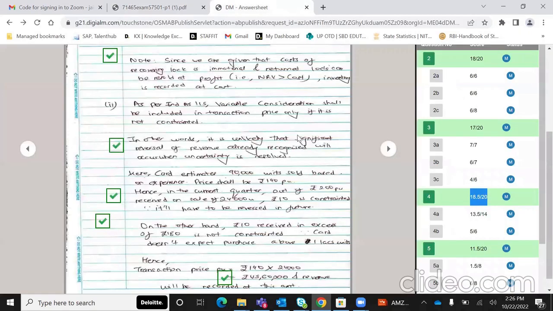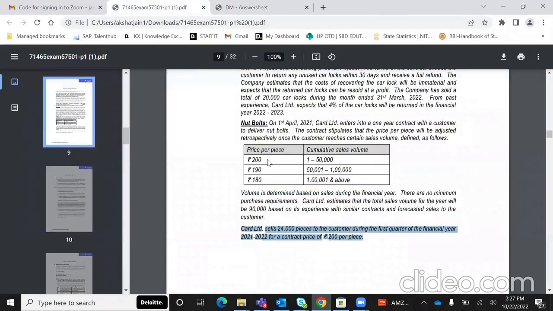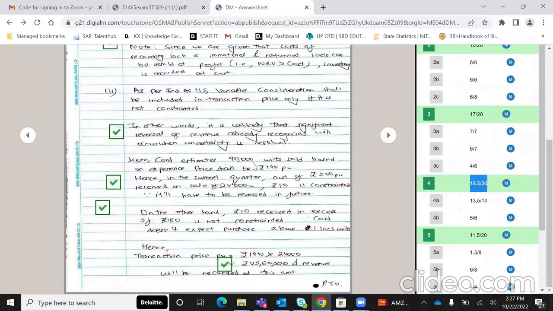Okay. So इसमें आप देखोगे, इसमें again मैंने theory लेकर कि as per Ind AS 115, variable consideration shall be included in transaction price only if it is not constrained. In other words, वापस थोड़ी इंग्लिश लिख लो, it is unlikely that significant reversal will occur when uncertainty is resolved. This is with regards to that 10 rupees हमने extra कलेक्ट किया, because we expect कि finally इस bracket में गिरेगा, but currently हमने 200 रुपए पे बेचा है, so 10 rupees is variable consideration which we expect that it will be returned. Okay. So over here, we've said that 10 rupees is constrained. It will have to be reversed in the future. Hence 190 पे ही revenue recognize करो. Transaction price is 190, जो भी हमें मिला है अभी तक 24,000 volts हमने बेचा है.